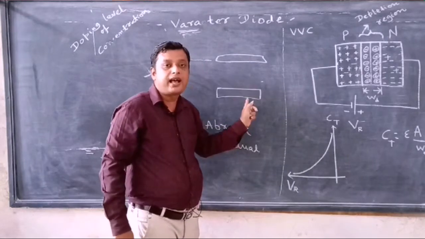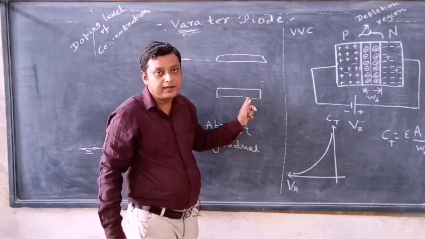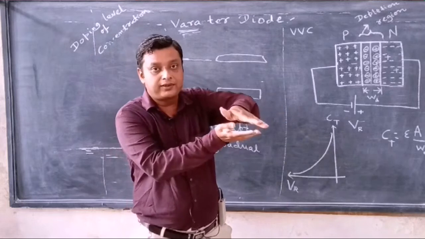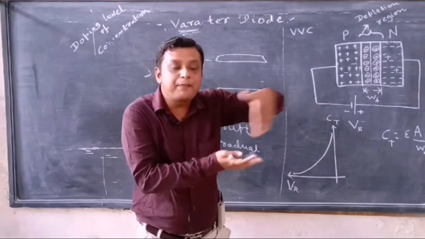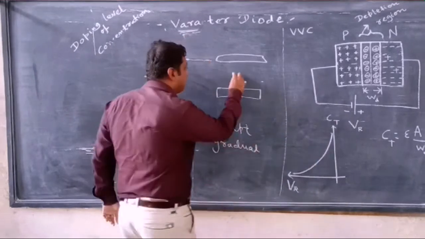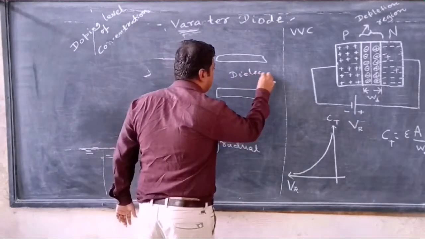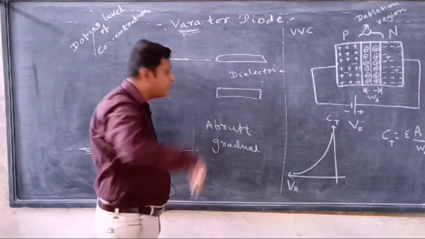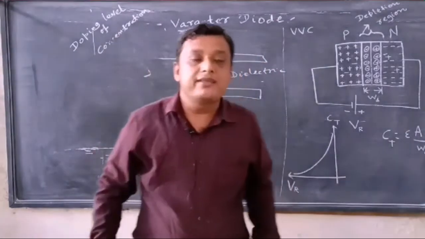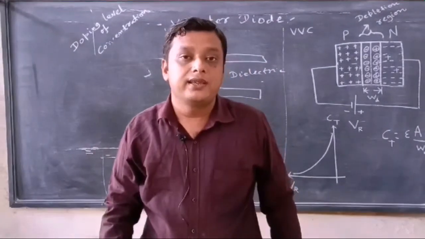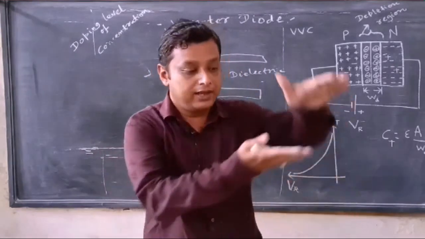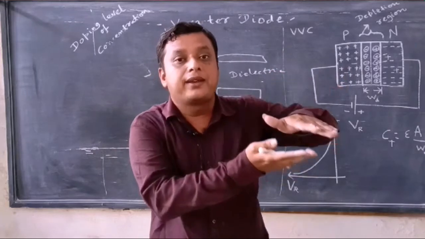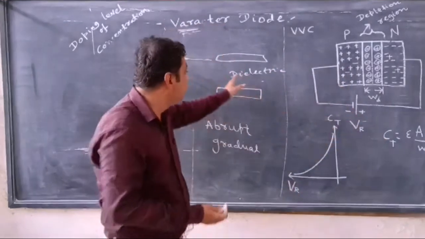These two plates are made up of conducting material, but in between these two plates there is a separation, and such separation contains dielectric medium. Dielectric medium means the resistivity of the material used between the two conducting plates, so resistance will be extremely high.